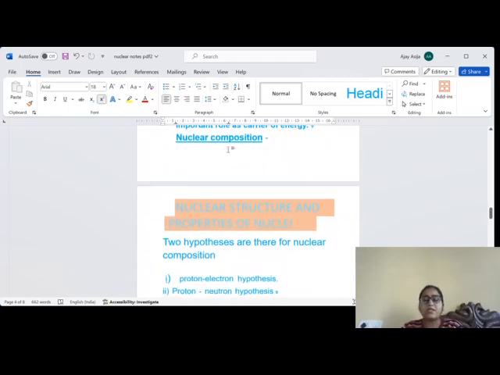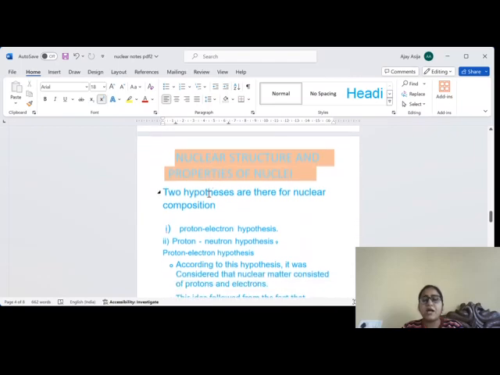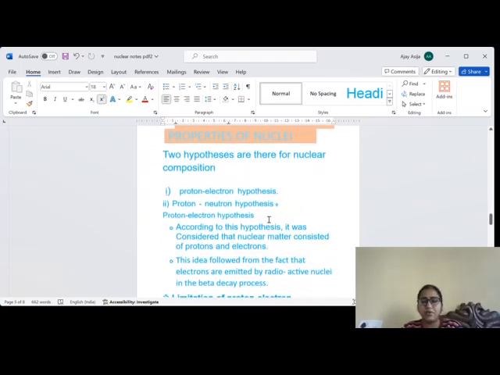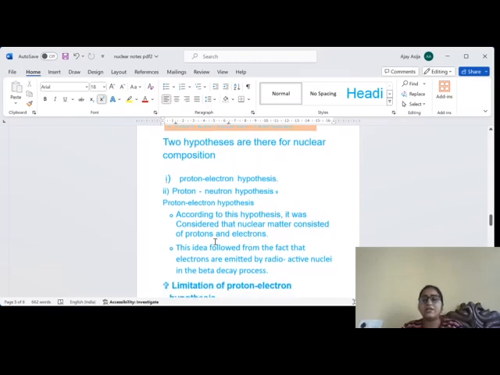Now, second topic is nuclear composition. There are two hypotheses for nuclear composition: proton-electron hypothesis and proton-neutron hypothesis. So what this hypothesis says about the structure of nucleus: according to this hypothesis, it was considered that nuclear matter consists of proton and electron. It says that protons equal to mass number of the nucleus, and electrons equal to half the mass number of nucleus lie in the nucleus.